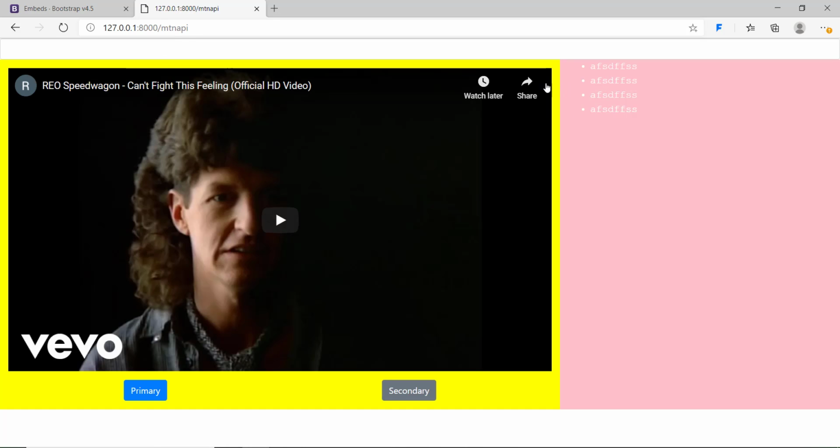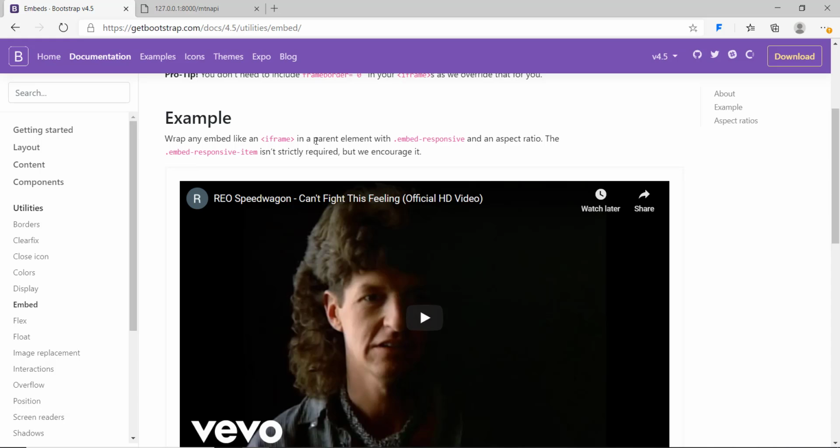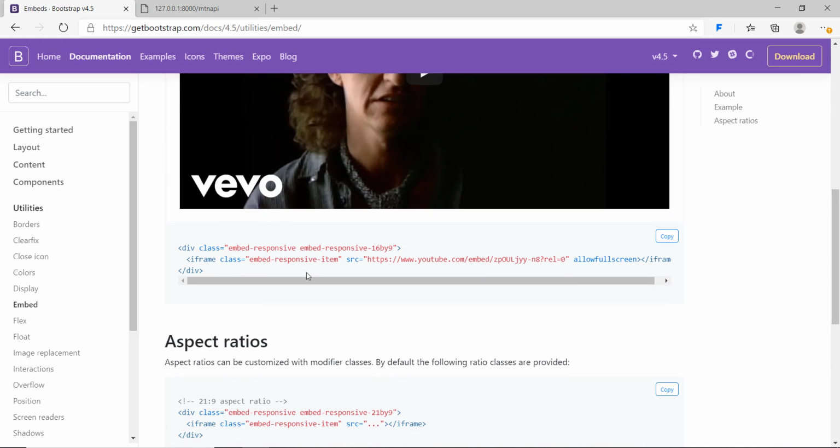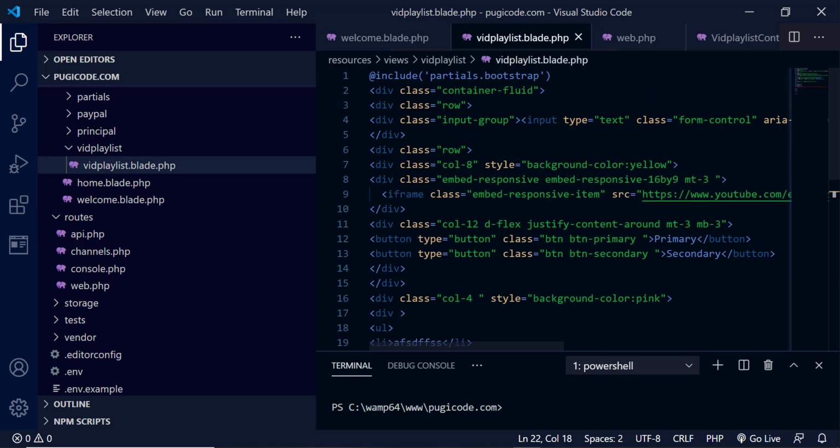This page, I designed it using Bootstrap, and it simply begins with some media here. When you go to Bootstrap, you look for utilities. Under utilities, there is embed. So we have the iframe, and it's what we are simply using here. If I go back to my other page, the video list page, the only thing I want to display here is the video list.